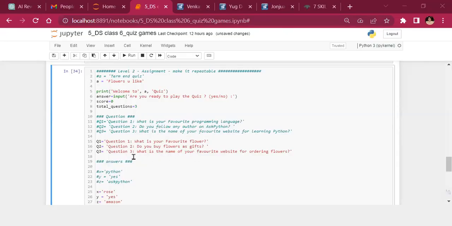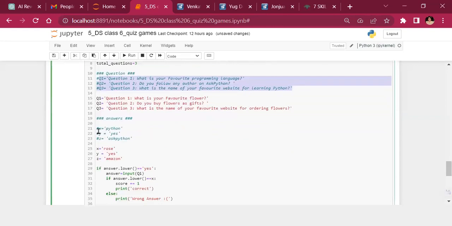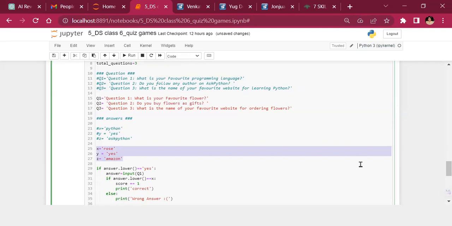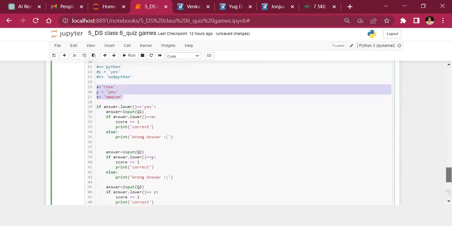What is your favorite flower? Do you buy flowers as gifts? What is the name of your favorite website for ordering flowers? Now, these are the questions. You can see these are the older questions. I've just commented them out. Okay. Answers also, these are the older answers, and I have replaced them with the new answers. So, yes, I like rose, and I order flowers, and I do it on Amazon.